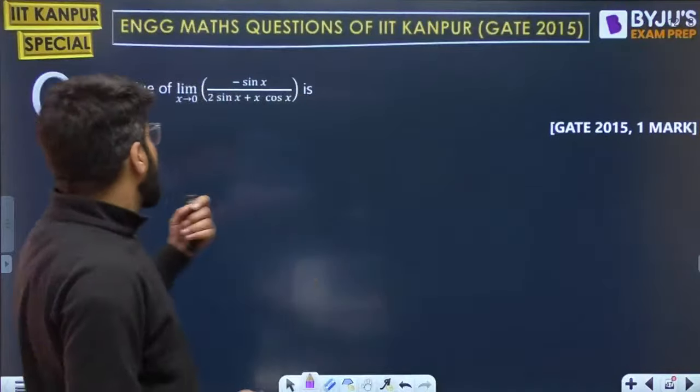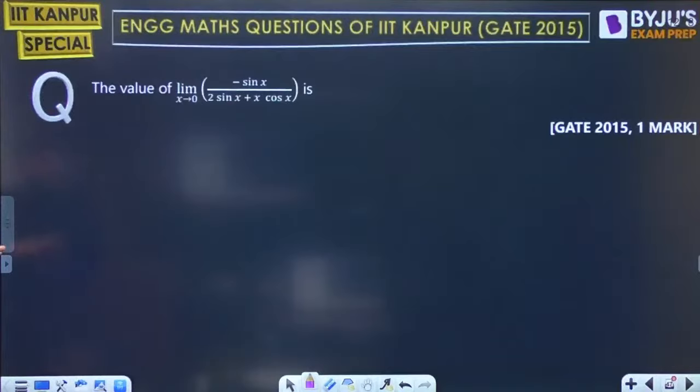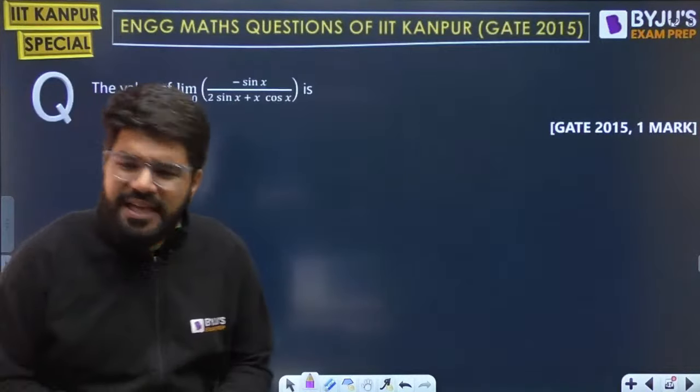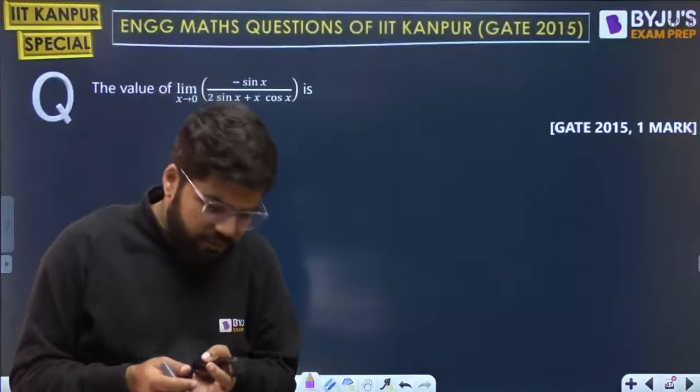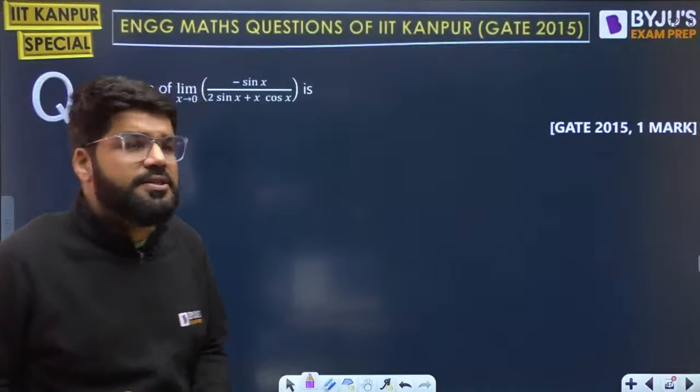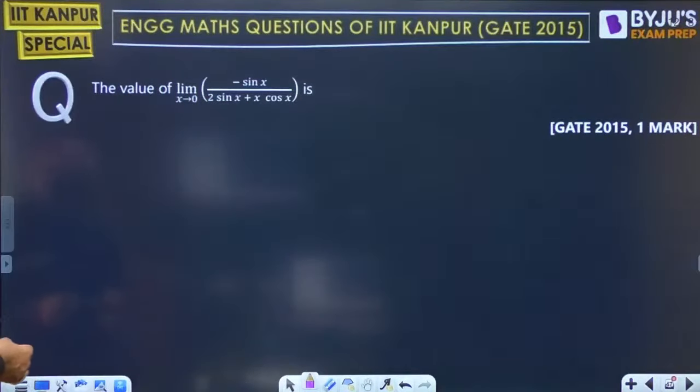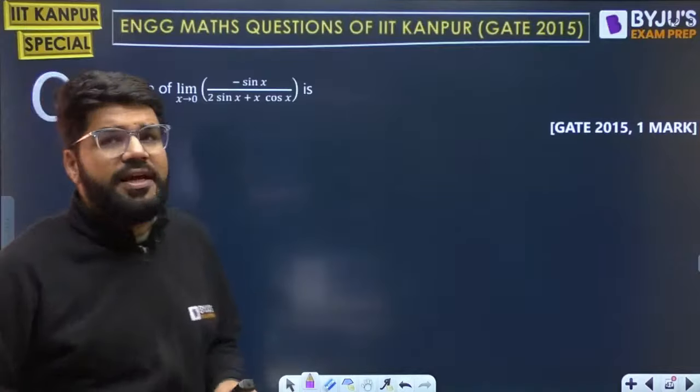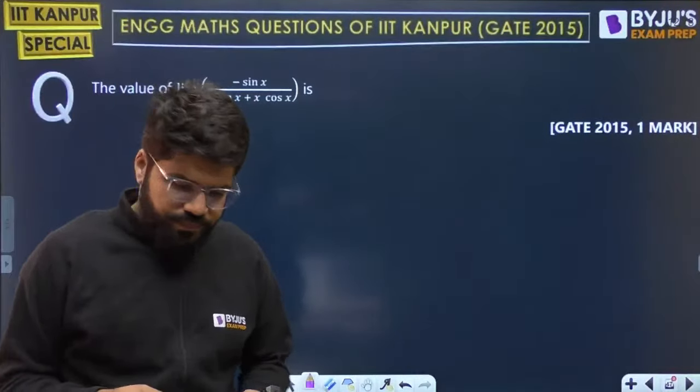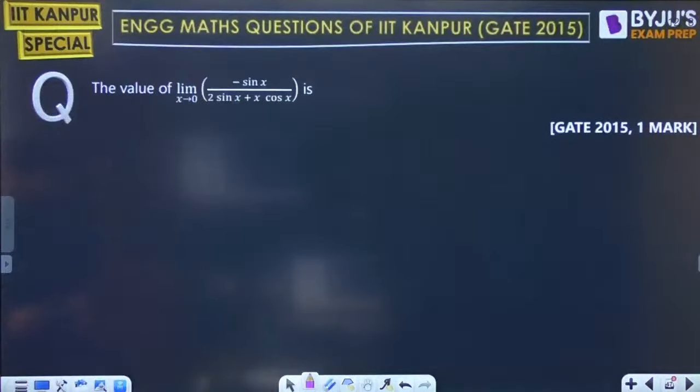It will be there for ME also, CE also. The limit x tending to 0, very simple question. Limit is expected, not only in 2015, even if you see recent year papers, limit is expected. Limit of x tending to 0 of minus sin x upon 2 sin x plus x cos x.